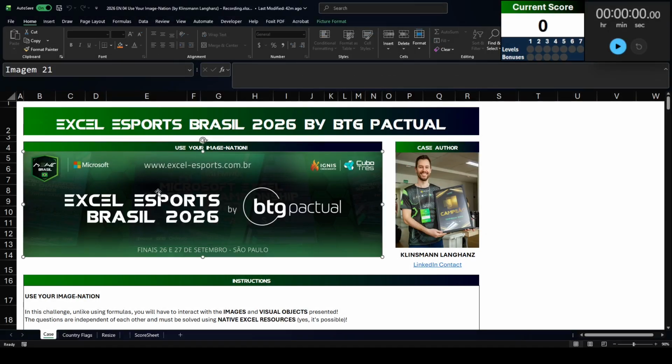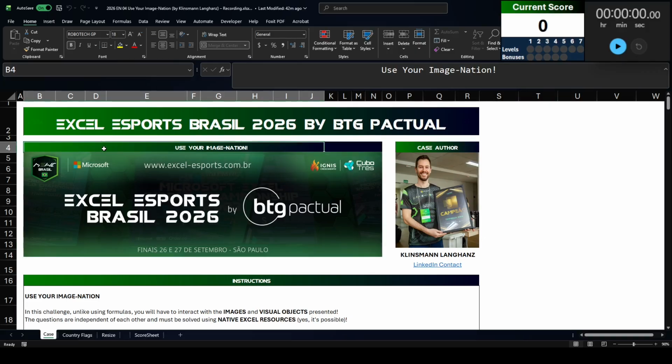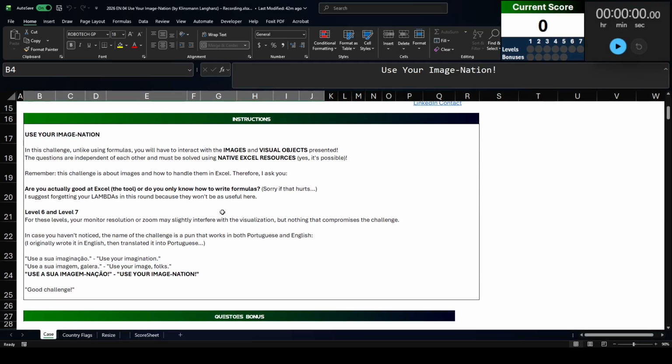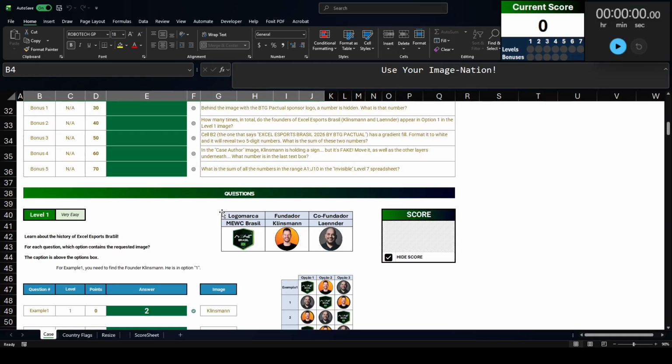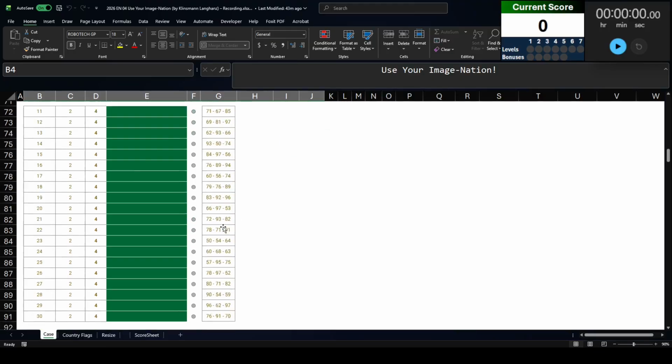In this video, we are going to look at the case Use Your Imagination, part of the 2026 Excel Esports Brazil series. I believe this is Battle 4. Yes, Battle 4, that is correct. This case is very unique in the Excel Esports world in that it's all about images and handling images in Excel. So a very unique challenge.